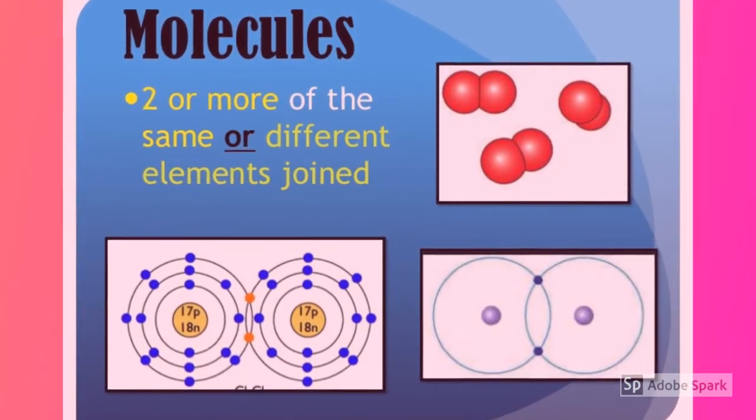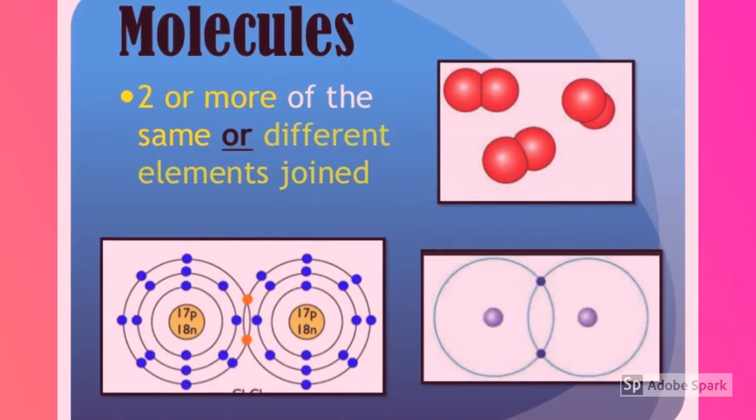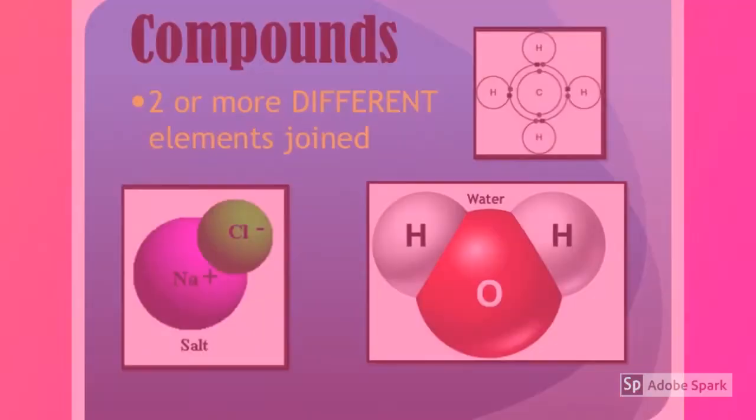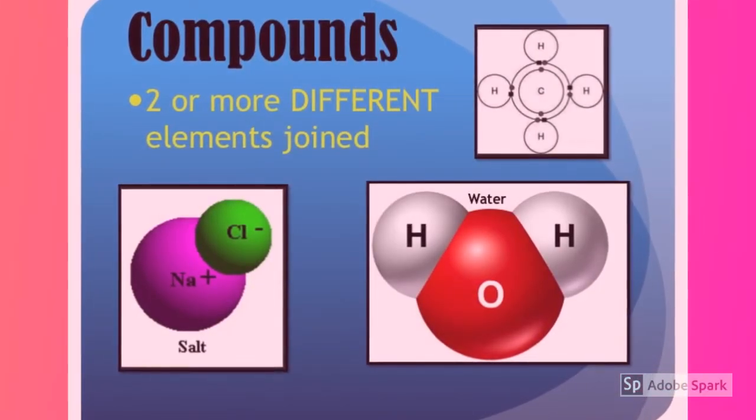Molecules. 2 or more of the same or different elements joined form molecules. Here we have some examples of molecules. Compounds are 2 or more different elements joined.